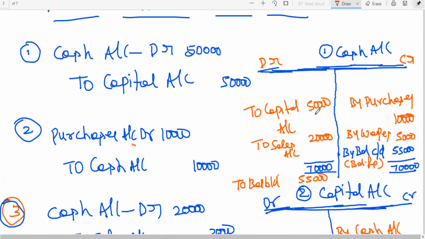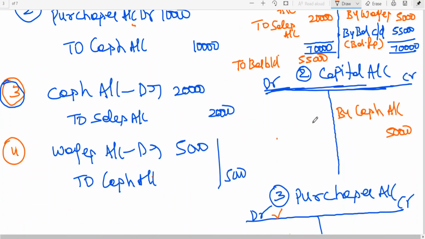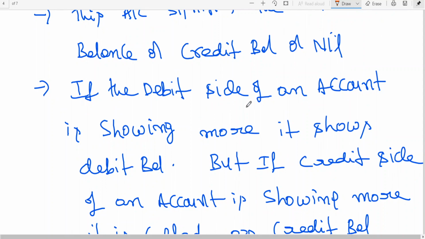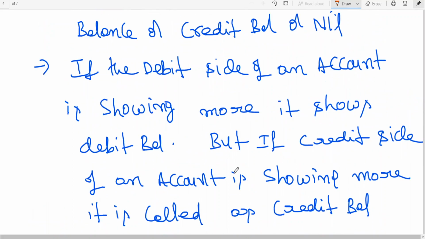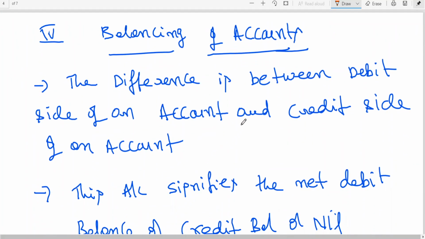I repeat once again. Cash account. First you go for totaling. Which side is showing more? The debit side is showing more. Here the credit side total is how much? 15,000. Say the difference. If the debit side is showing more, it is debit balance. I have clearly mentioned here. If the debit side of an account is showing more, it shows debit balance. But if the credit side of an account is showing more, it is called credit balance. The difference between the debit side and credit side of an account is called balancing.